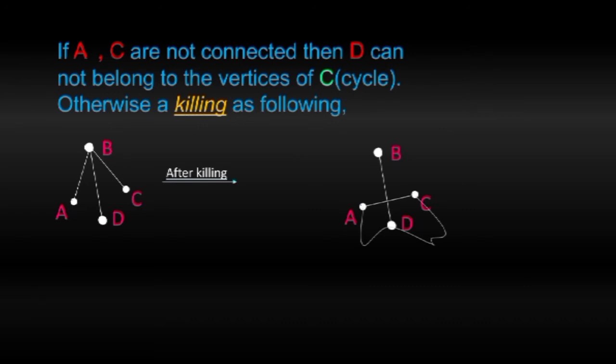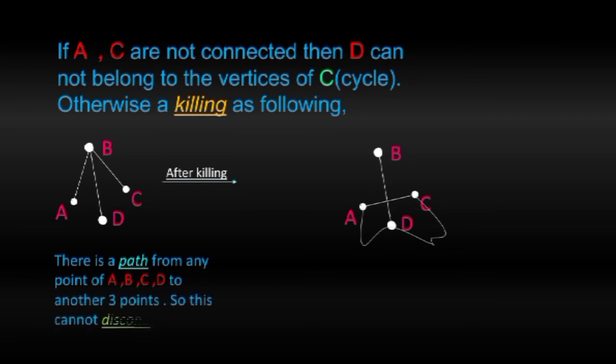It cannot disconnect the graph because there is a path between any 2 vertices of A, B, C, D, etc. So yeah, it is not possible. So at first we get that D cannot belong to C if AC are not connected.